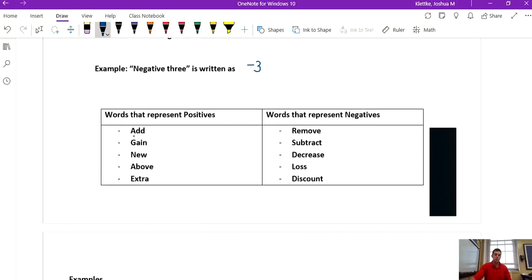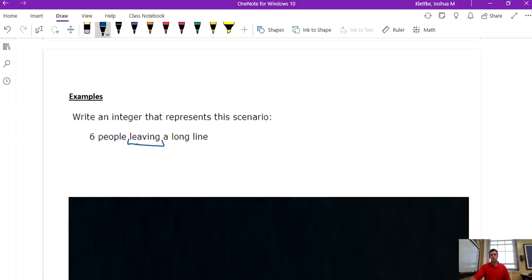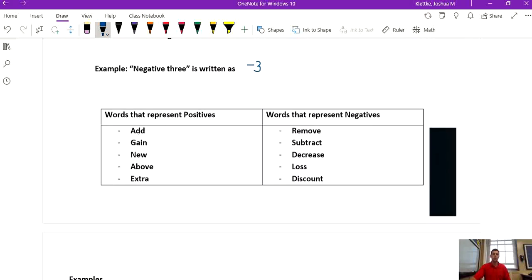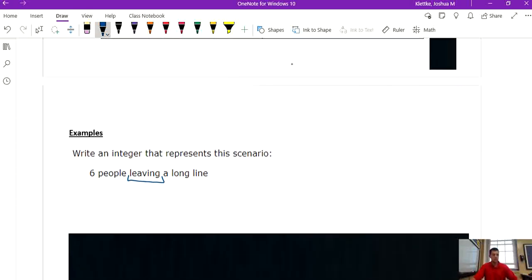Positives mean that we add or we gain. So that doesn't really make sense with what we're saying here. Leaving is the opposite of adding or gaining people. Leaving is more like when we remove, we're removing 6 people from that line, or decrease, the line is decreasing by 6 people.